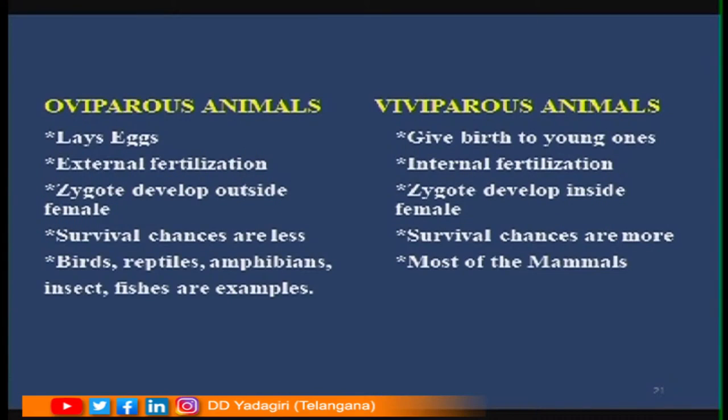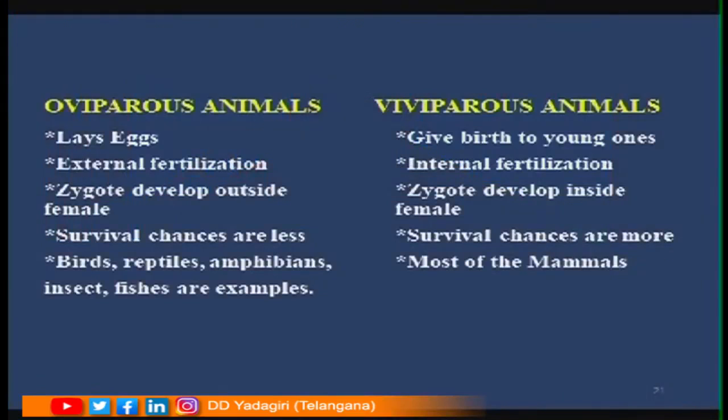Before going further, let us see what are the differences between oviparous animals and viviparous animals. Oviparous animals, they lay the eggs and they undergo the process of external fertilization. It means that zygote develops outside the female body. Whereas viviparous animals, they give birth to the young ones. Here, internal fertilization takes place where the zygote develops inside the female body.